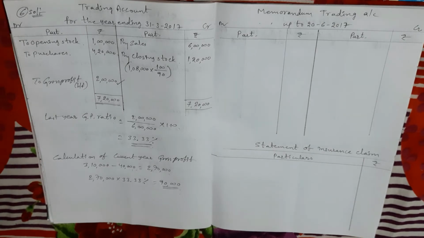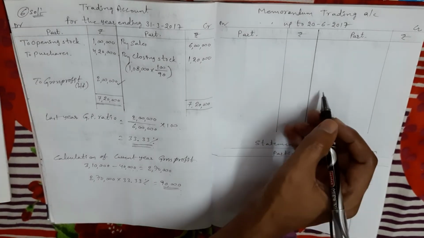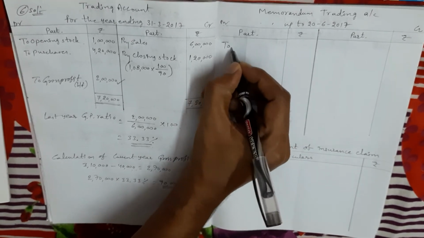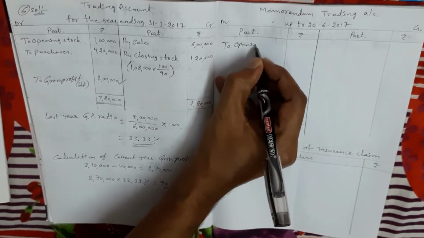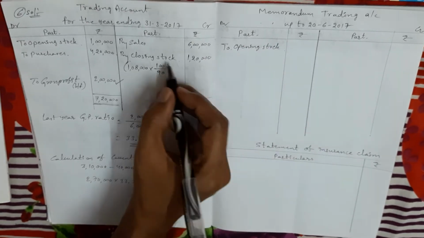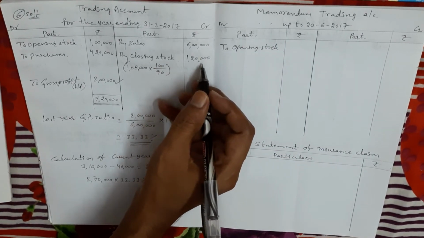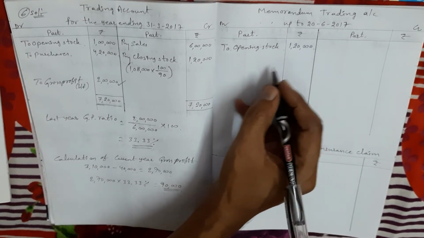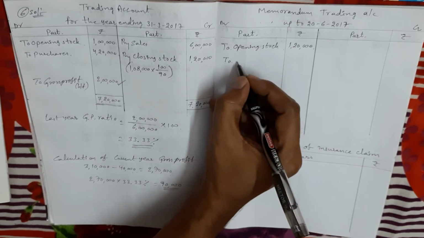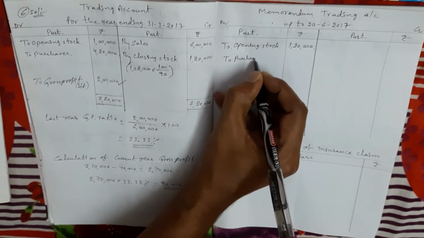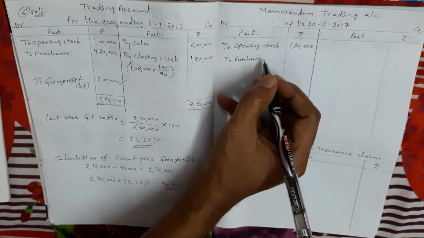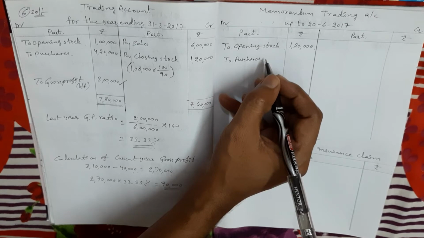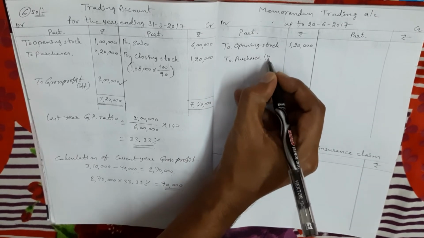Now third step. In the third step, we calculate the estimated value of stock by preparing the memorandum trading account. So in the memorandum trading account, first we take opening stock. My dears, opening stock means last year closing stock only we take as current year opening stock, 1,20,000. Next, take purchases. For purchases, one adjustment is given. So I am taking the inner column. Current year purchases up to the date of fire accident is given, 1,40,000.